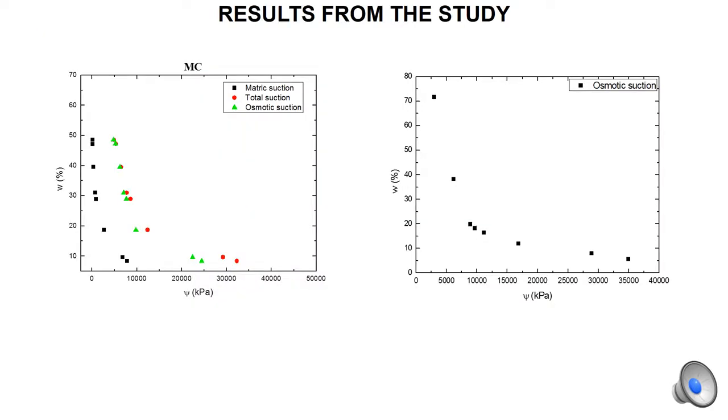The total and matrix suction values determined from the filter paper calibration data have been represented as a function of water content and suction, and the difference between these two gives the osmotic suction. The second figure indicates that osmotic suction has a major contribution in deciding the response of marine clays, and it contributes a major portion of the total suction when compared to that of the matrix suction.